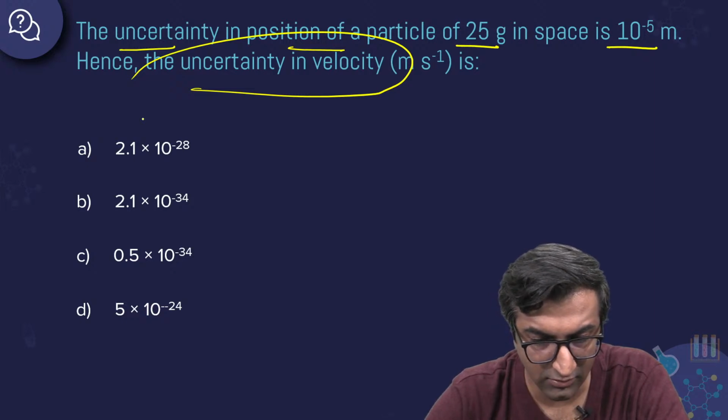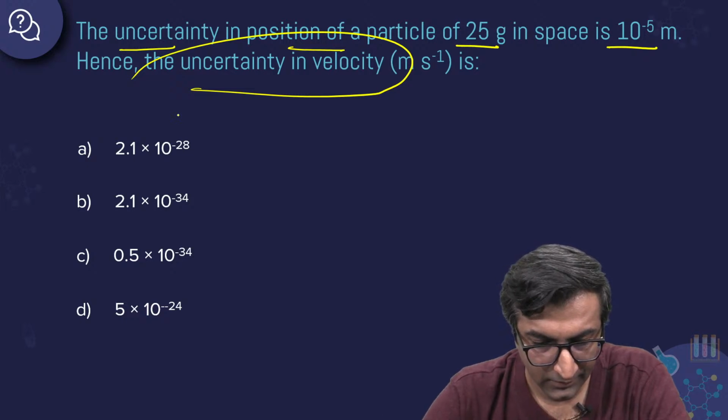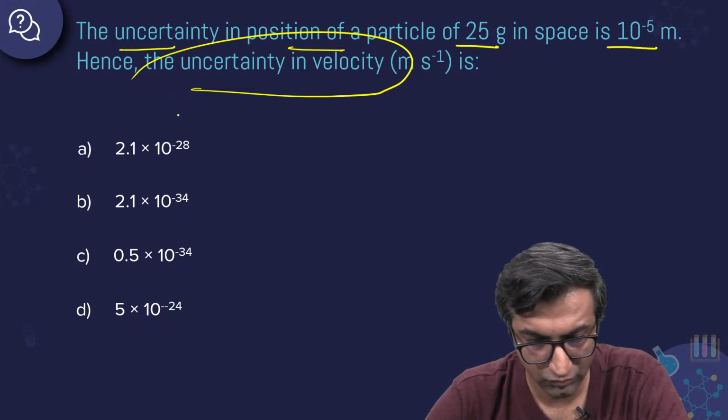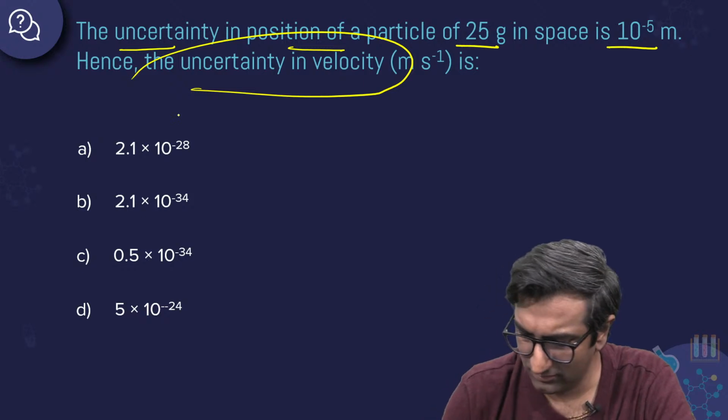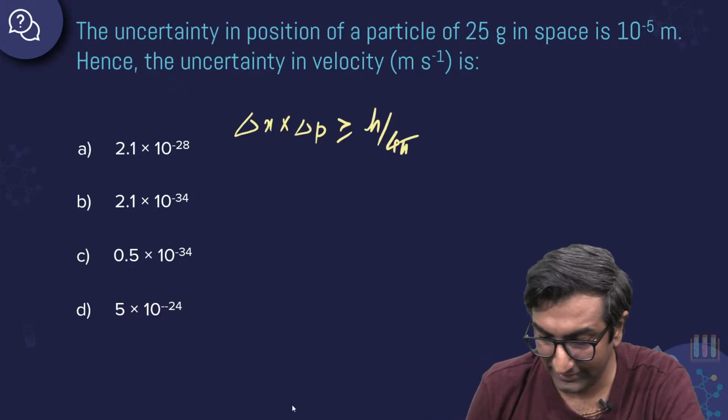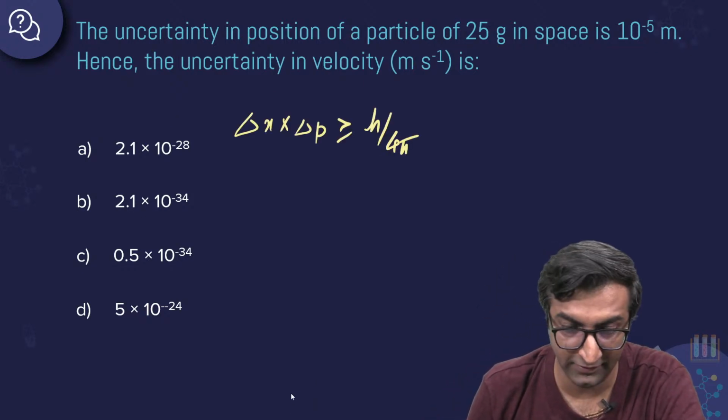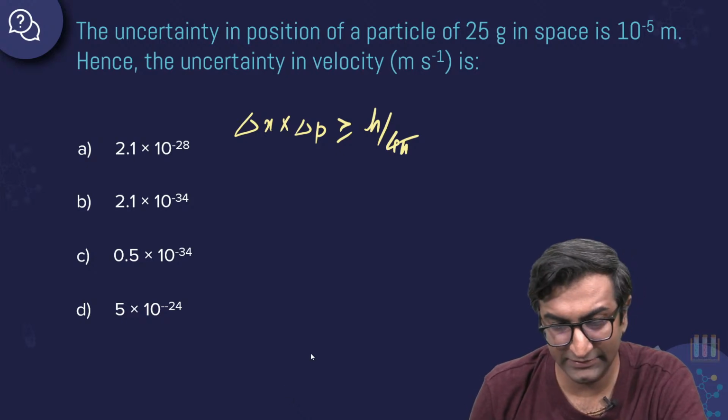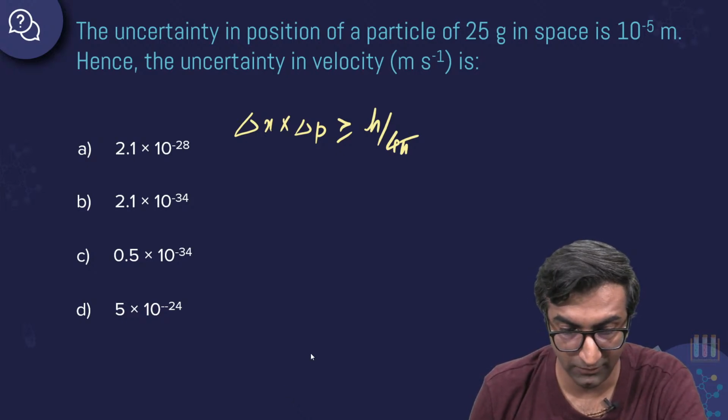Can you guys try this question out, please? Very doable, I feel. Not rocket science at all. Delta x into delta p is greater than or equal to h by 4 pi. Literally just substitute all of these things. The only thing you have to do is do the arithmetic carefully and you'll be good. Let's try this, please.